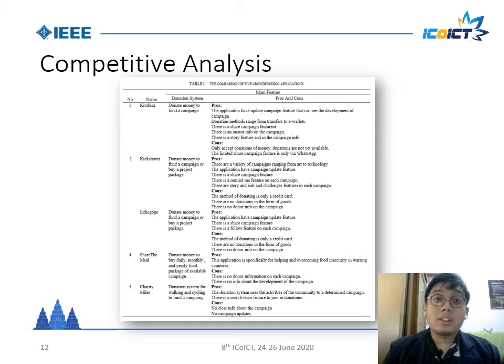Next, competitive analysis stage. In this stage, we compare 5 other apps which are similar to our app, which is a crowdfunding app. And then we compare the other apps based on donation system and pros and cons. So after we created the competitive analysis, we can collect the data of the competitors, choose the good data, and apply it to our app. And this is the result of competitive analysis.